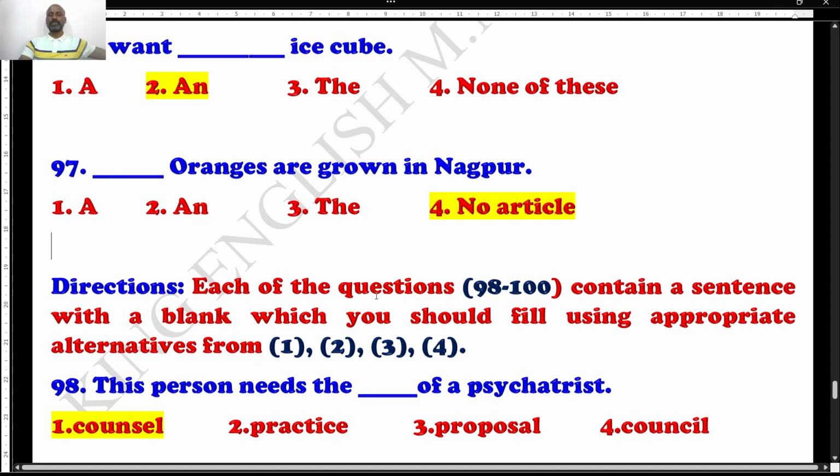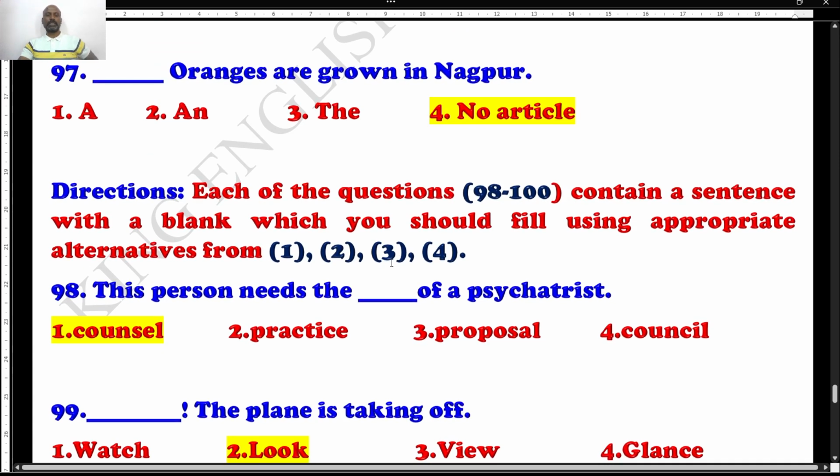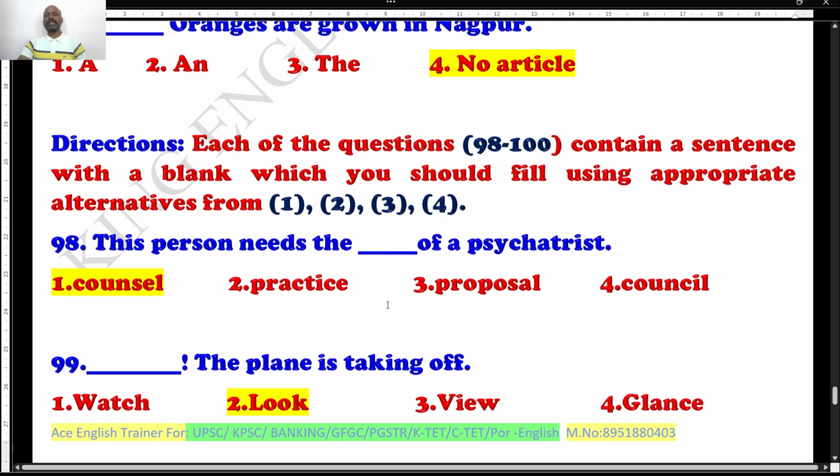Last three questions. Question number 98, 99, 100. Well, what is the question? Each of the following questions contains a sentence with a blank which you should fill with the appropriate alternative. Well, the question is given and alternative options are given. Choose option 1, 2, 3 or 4 as the right answer. Well, this person needs the dash of a psychiatrist. There is a person who needs a psychiatrist. Means what? He needs counseling, right?